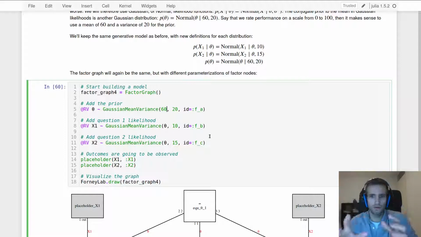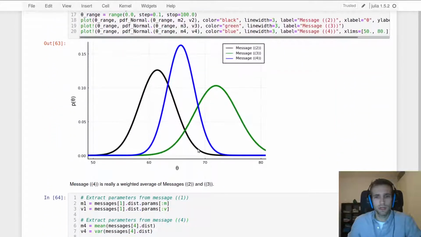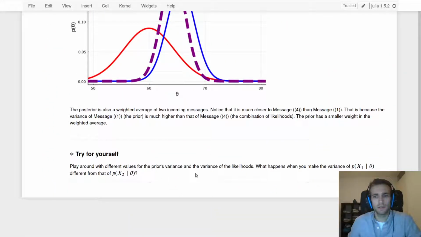Again, I strongly recommend you play around with this a bit. And that concludes this probabilistic programming session.